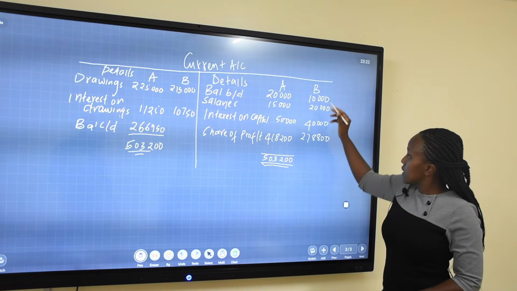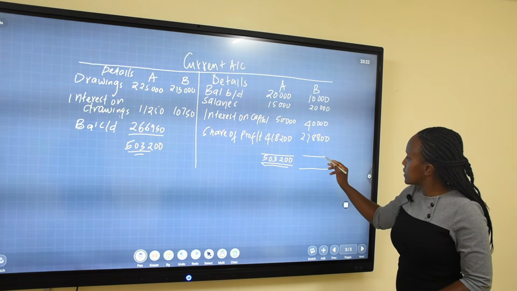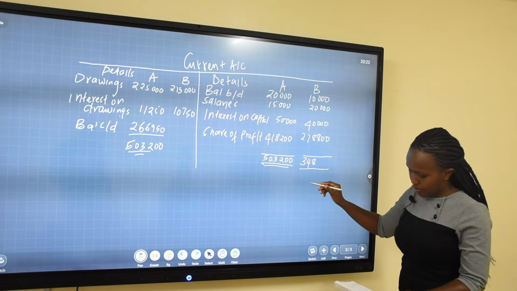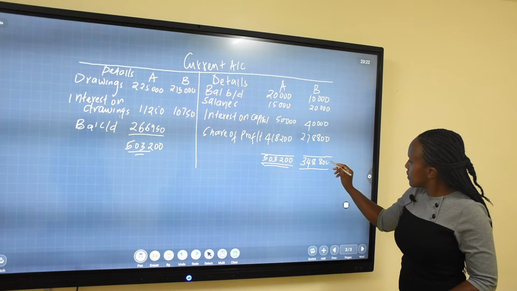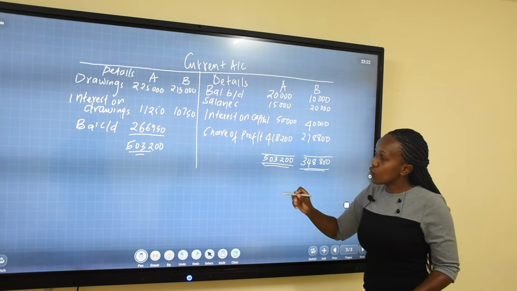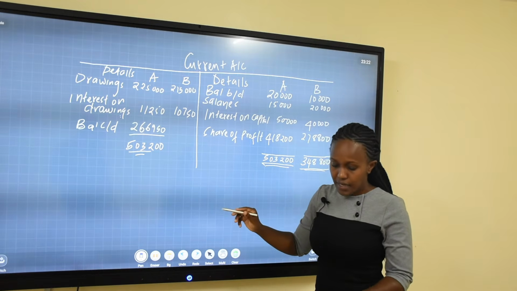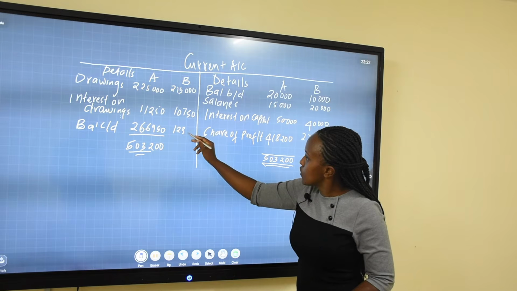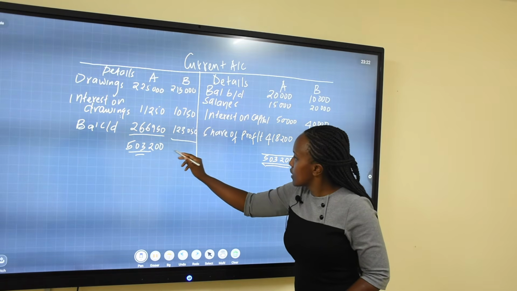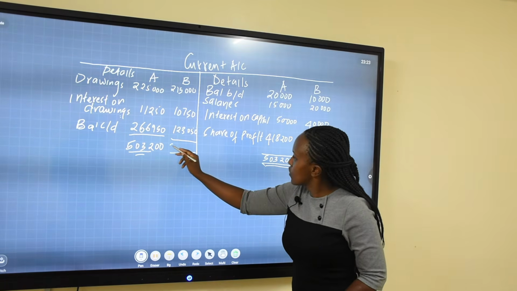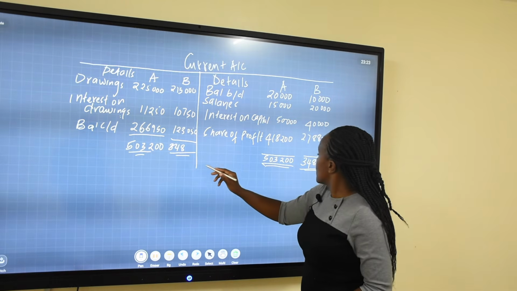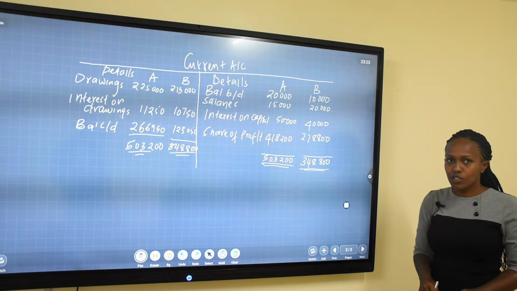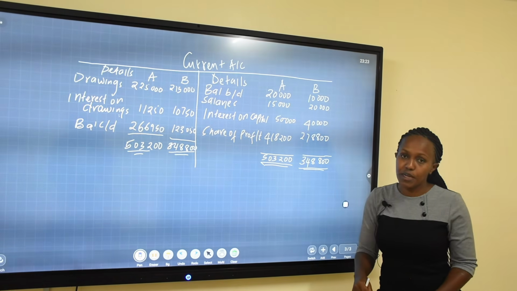You do the same for the other partner. You add how much they have received from the partnership. They have received 348,800. That is how much they have received. You less these two, which is what they are paying, and you see that the partner is left with a balance of 123,050, giving us now the total for both sides to be 348,800. So that is the partner's current account, which is the second account they have to prepare now.